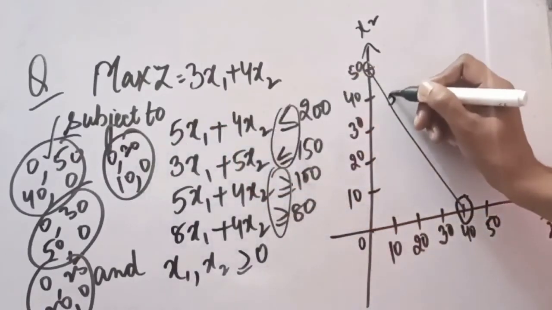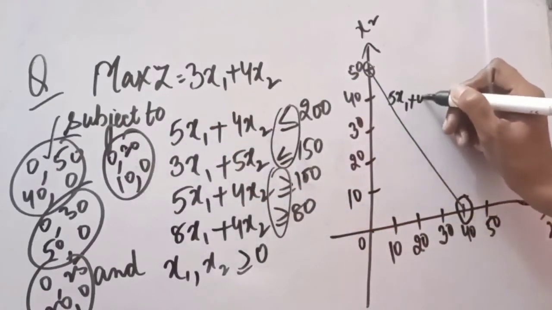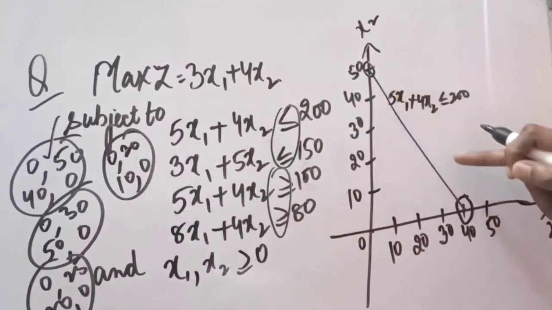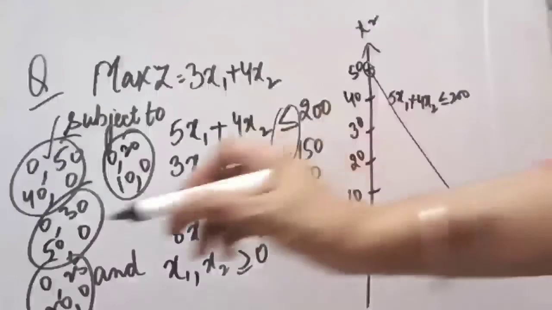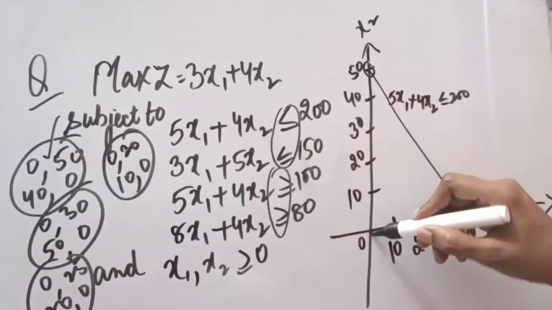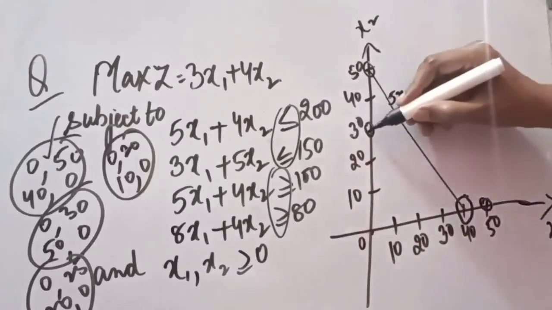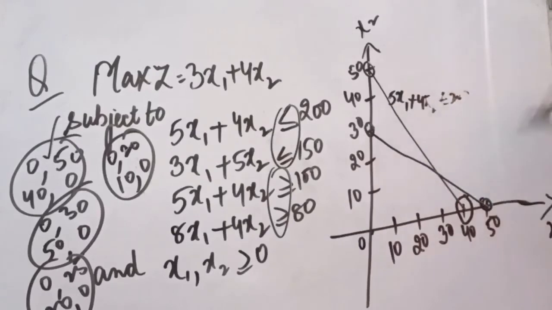We have got these values from 5x1 plus 4x2 less than or equal to 200. So you can write this way on the line that this is the equation that we have got. Now the second value: 0, 30, 0 on x1 and 30 on x2. This will be the point, and 50 and 0 will be the second point. So these 2 points we have got from the second equation.